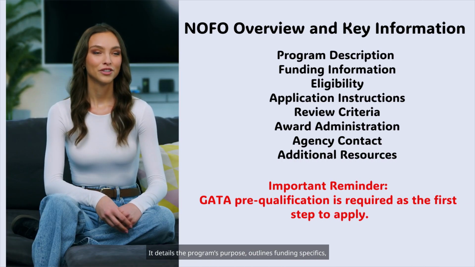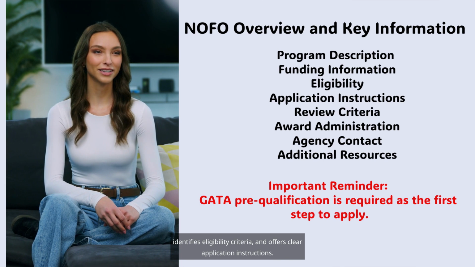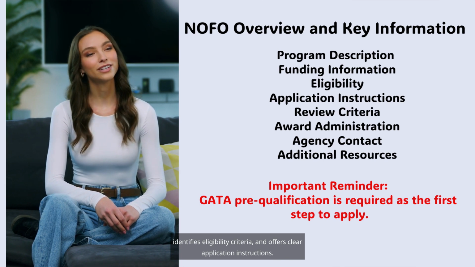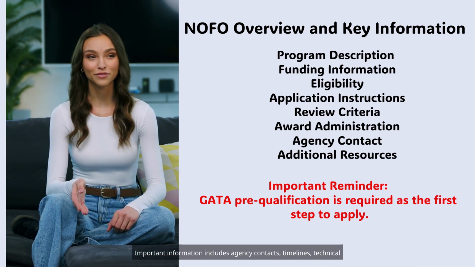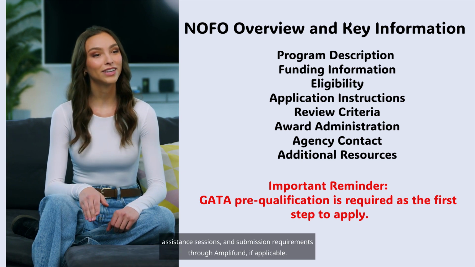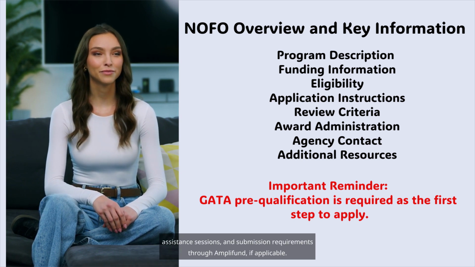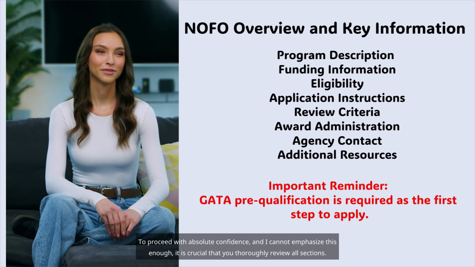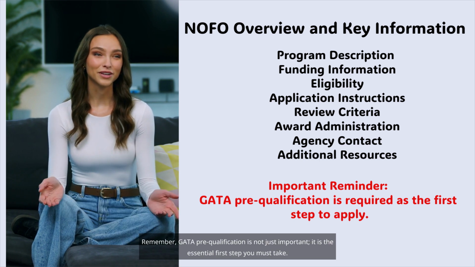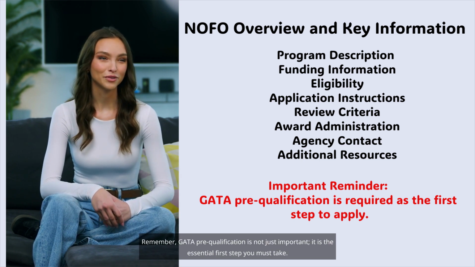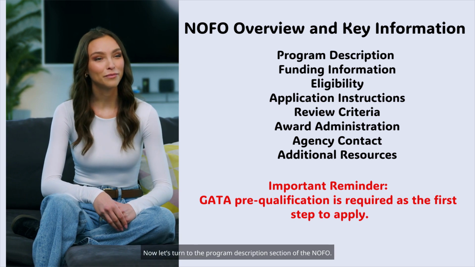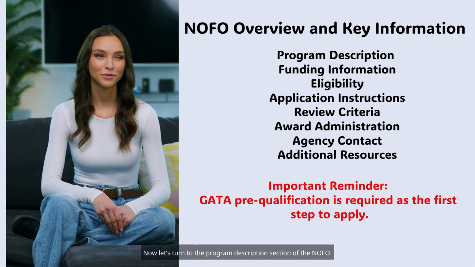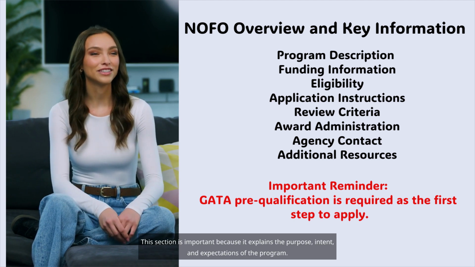Every NOFO follows a structured format to assist applicants. It details the program's purpose, outlines funding specifics, identifies eligibility criteria, and offers clear application instructions. Important information includes agency contacts, timelines, technical assistance sessions, and submission requirements through Amplifund, if applicable. To proceed with confidence, it is crucial that you thoroughly review all sections. Remember, GATA pre-qualification is not just important, it is the essential first step you must take.